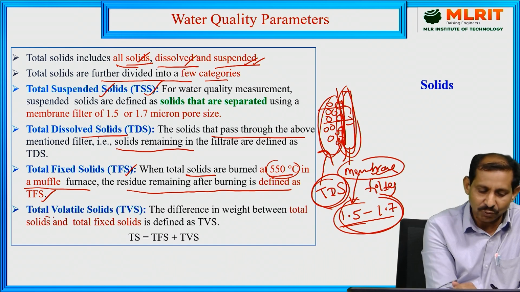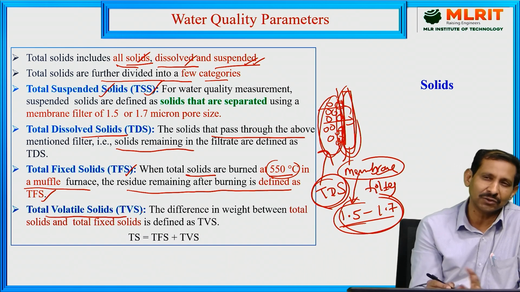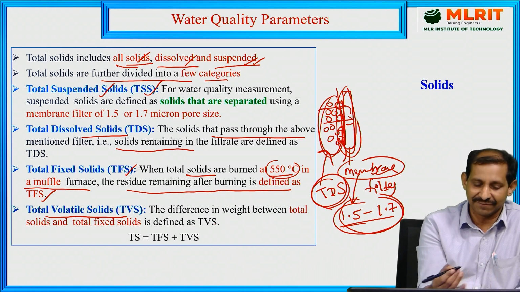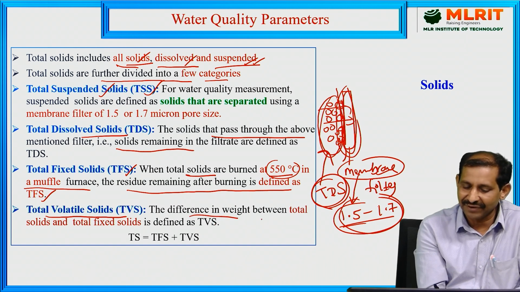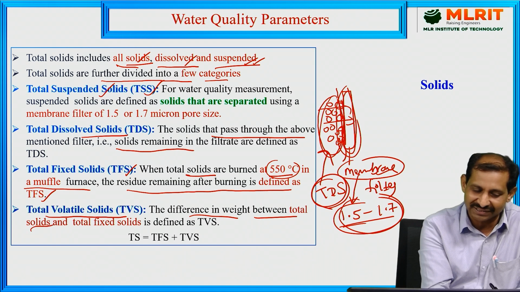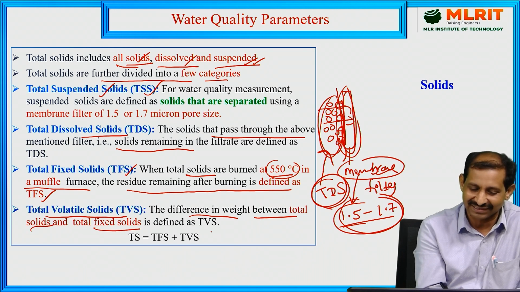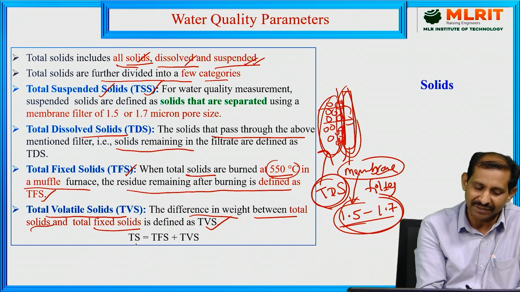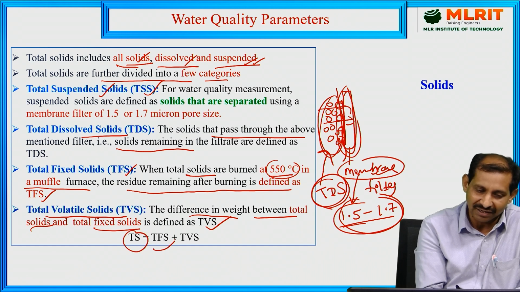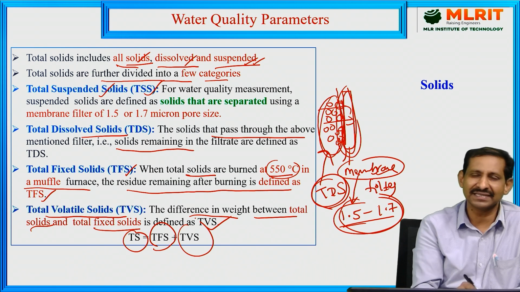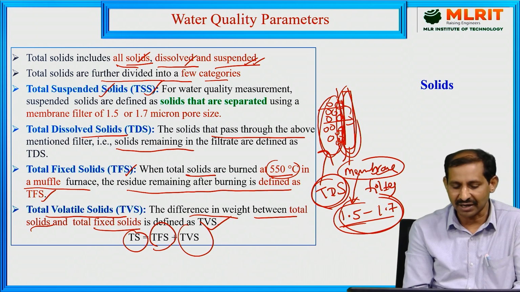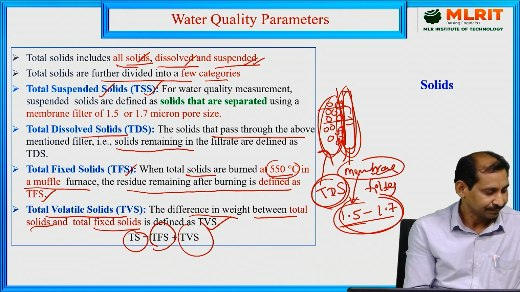So finally, the total volatile solids. What are the total volatile solids here? Here it is the difference between the previous definitions. The difference in weight between the total solids and total fixed solids is represented as the total volatile solids. So this is the relation between the three solids: total solids, total fixed solids and total volatile solids.